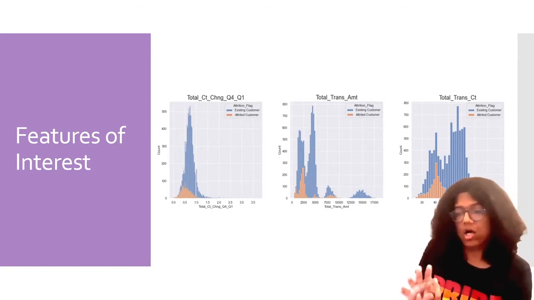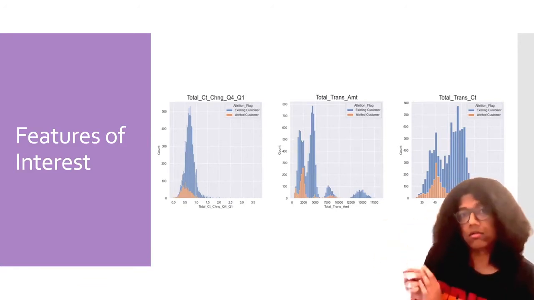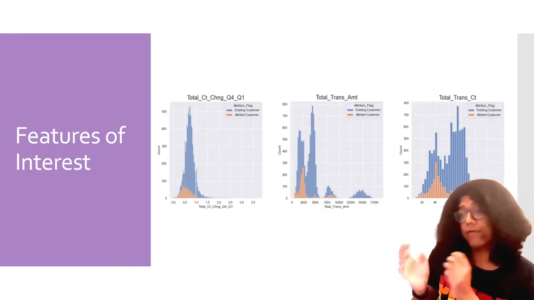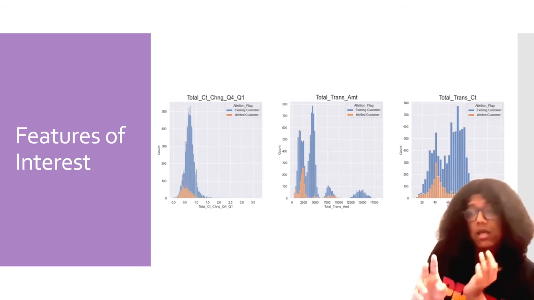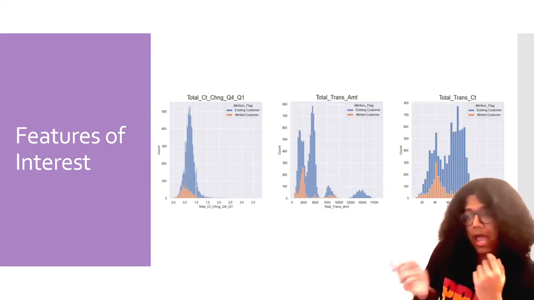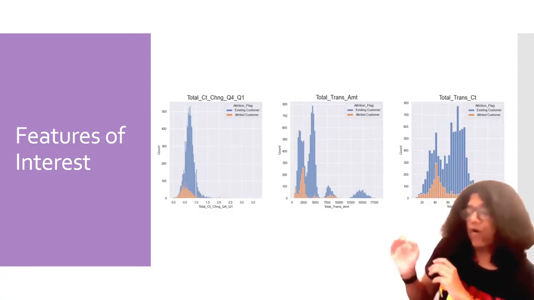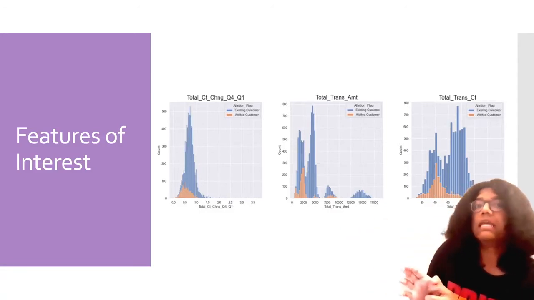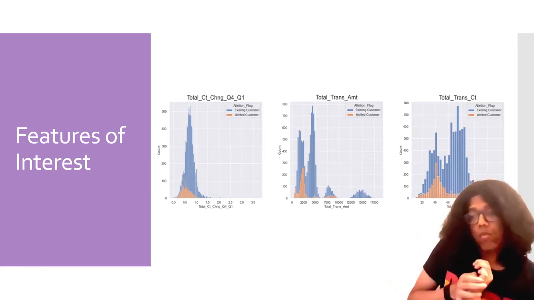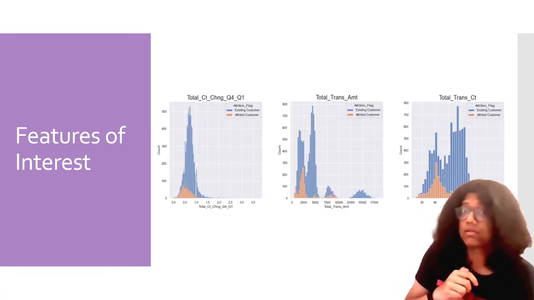And that is because if we look at them, let's look at the third one to be more specific, which is the total transaction count. The total transaction count, the distribution of existing customers has two peaks. It's not unimodal, it is most likely a bimodal distribution. However, the attributed customers is a unimodal distribution, and they fall primarily under the first peak of the data, which allows us to understand that more customers present in the second peak are less likely to be attributed customers.